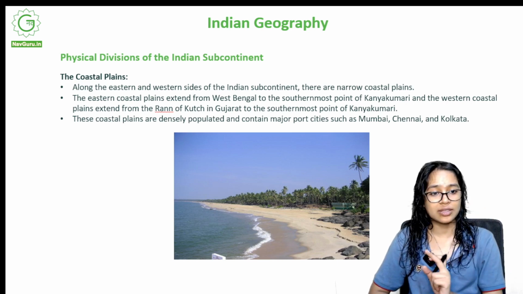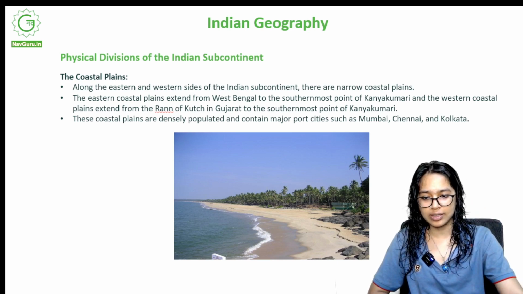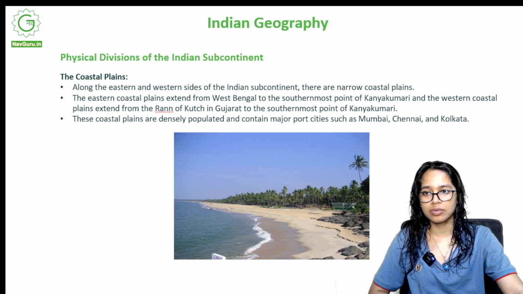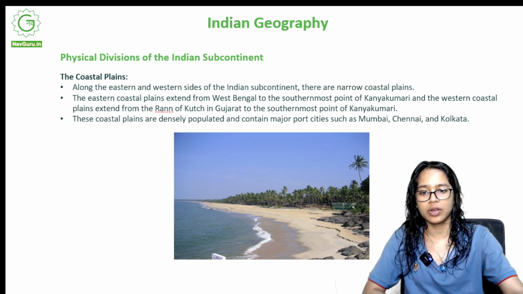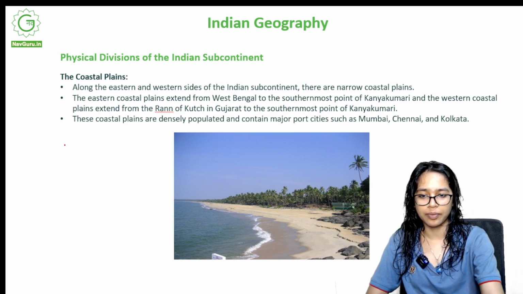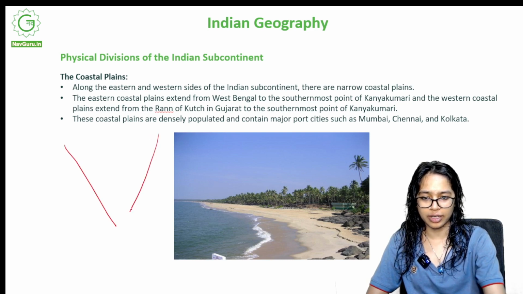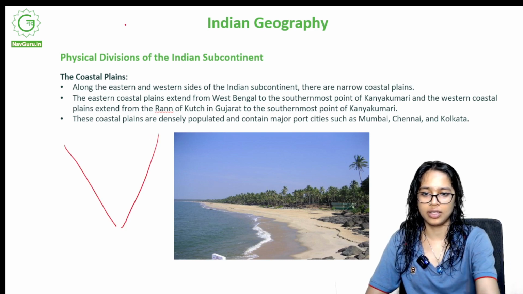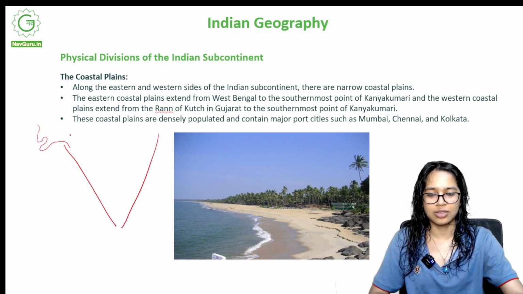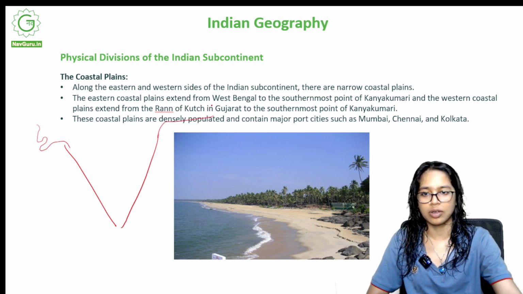So the eastern, wait just a minute, let's go back and we shall do this a little illustratively. Okay, so just drawing it for our understanding, it's something like this. Let's call that Gujarat, and here we go with West Bengal.